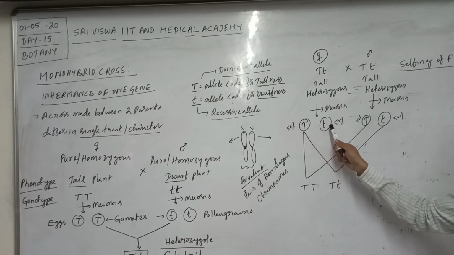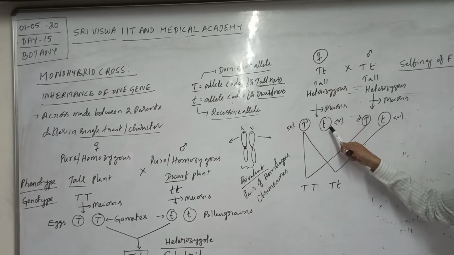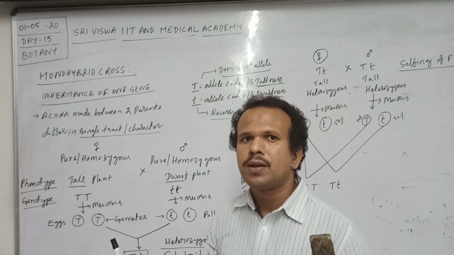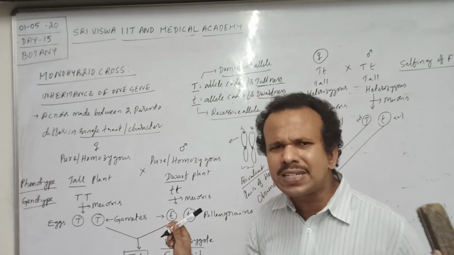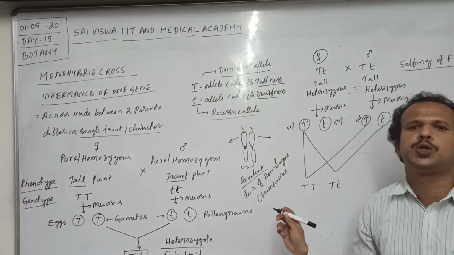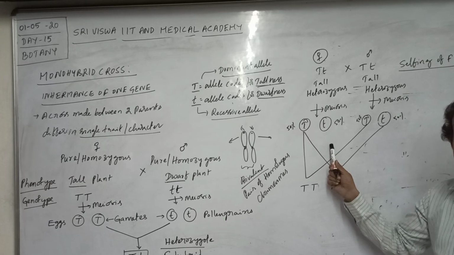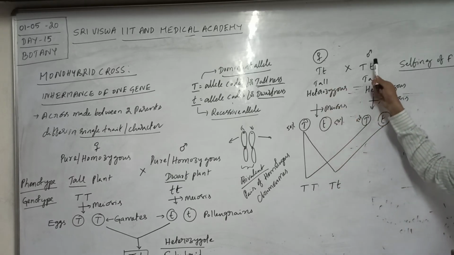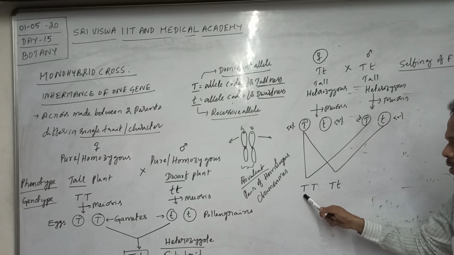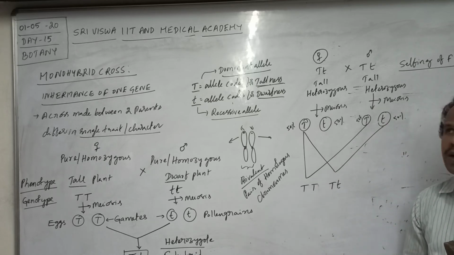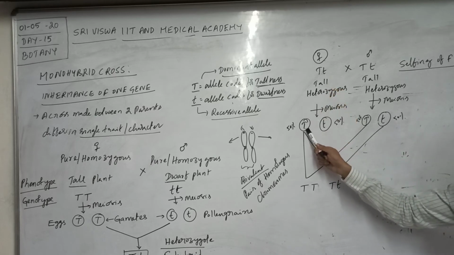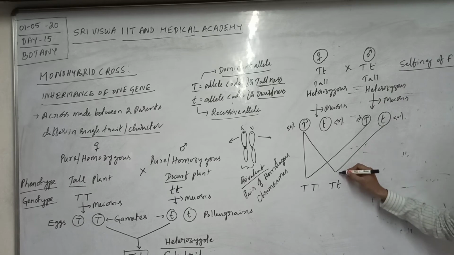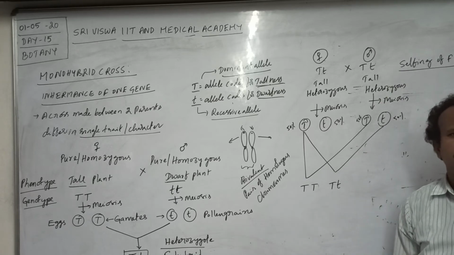At the same time, the second possibility is the female gamete with the small t allele. Listen carefully, this is very important, very simple, this is conceptual. The female gamete with capital T, if it fuses with a male gamete with capital T, gives the genotype capital T capital T. If it fuses with a male gamete with small t, the possible genotype is capital T small t.